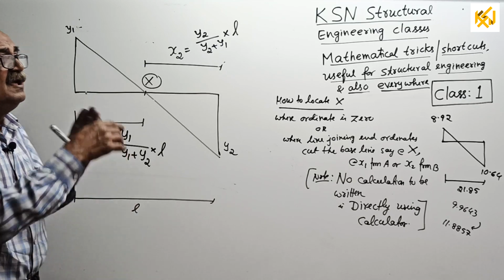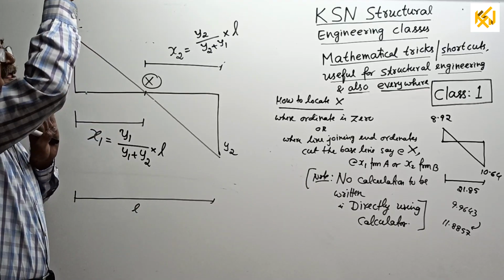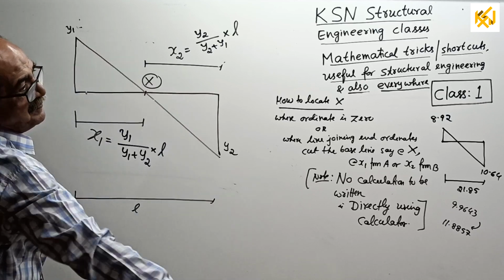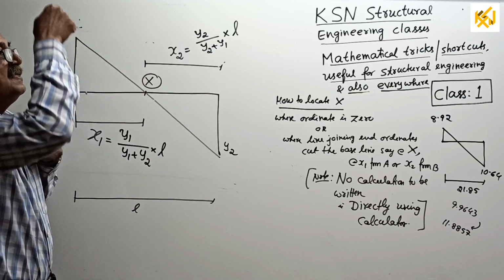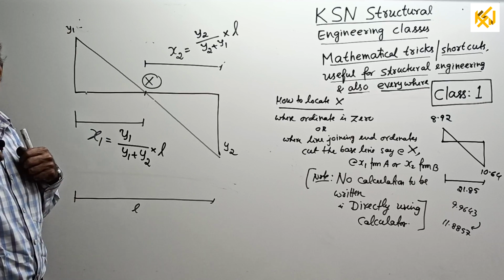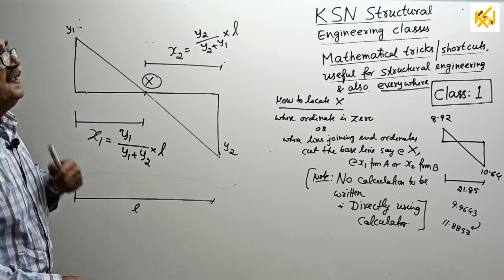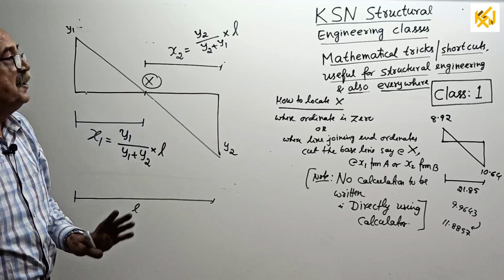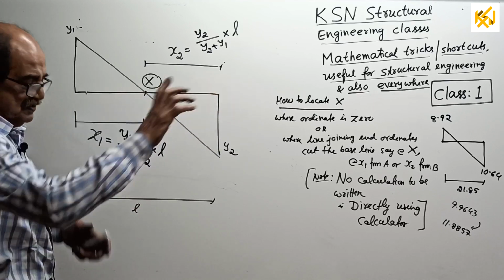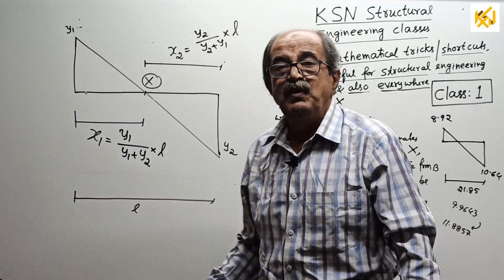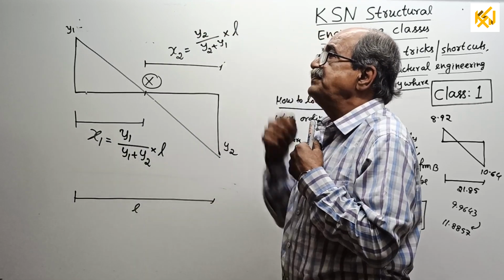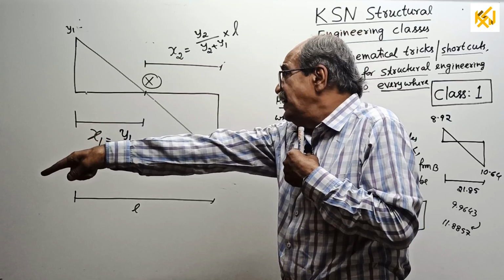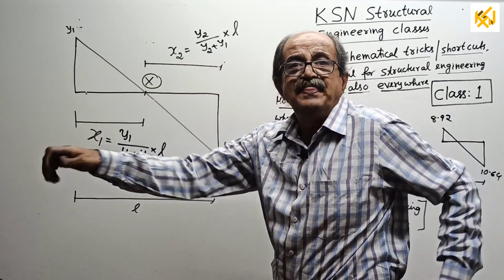Lastly, if you want the distance from here, see, the diagram is going this way. If you want from here, this ordinate divided by this ordinate plus that side ordinate, which is below the line, no plus minus, multiplied by the full length. If I want from here, this ordinate divided by this ordinate plus that ordinate into full length.